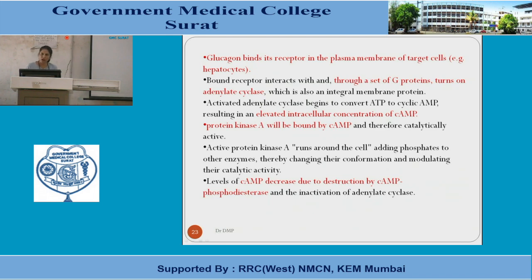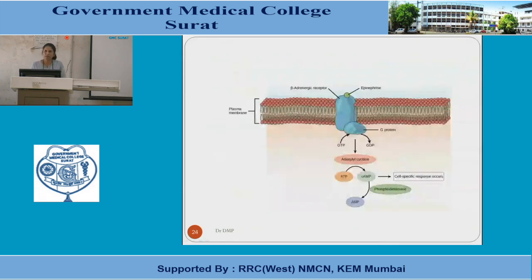Various mechanisms are observed for this, like it can be through the G protein, it can be through the calcium ion, it can be through the IP3 or inositide phosphate. This is a depiction of the mechanism which I have explained.